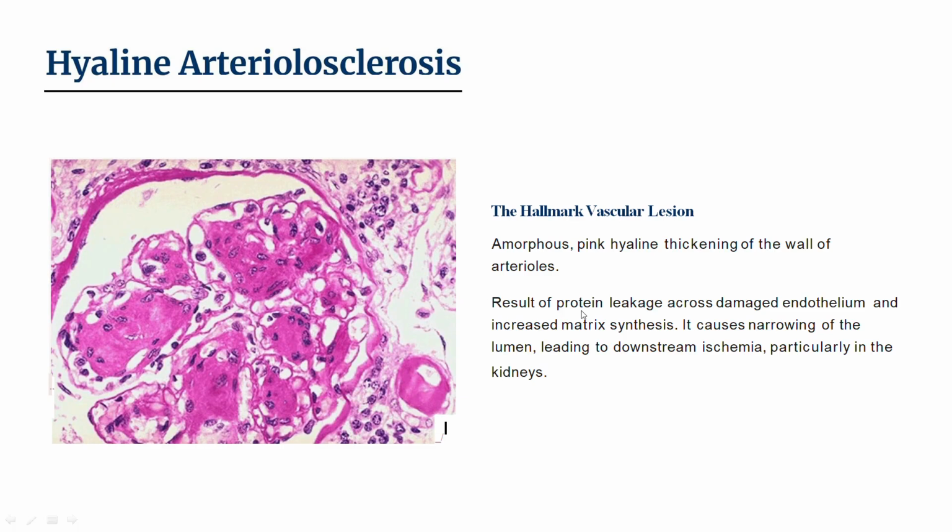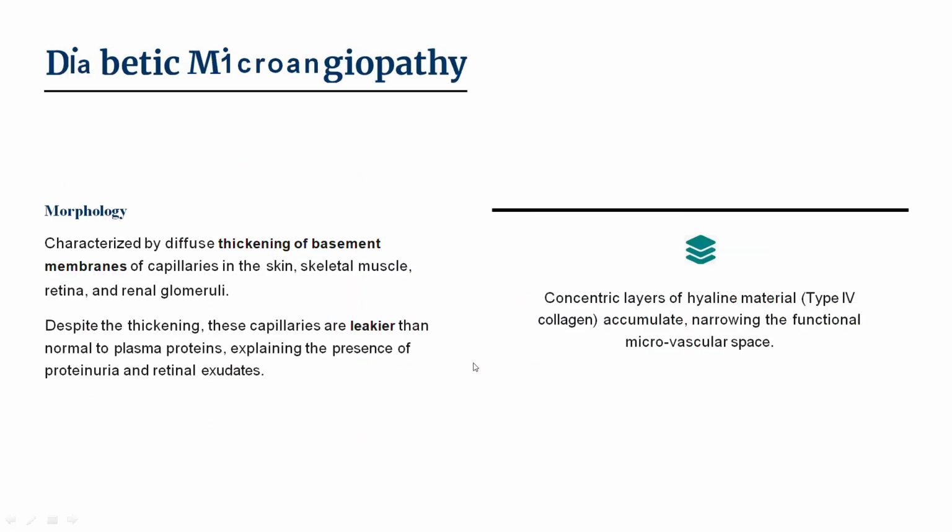This is the result of protein leakage across damaged endothelium and increased matrix synthesis. It causes narrowing of the lumen, leading to downstream ischemia, particularly in the kidneys. As I said, this arteriosclerosis causes narrowing of the lumen and causes ischemia, mainly in the kidneys, one of the organs.